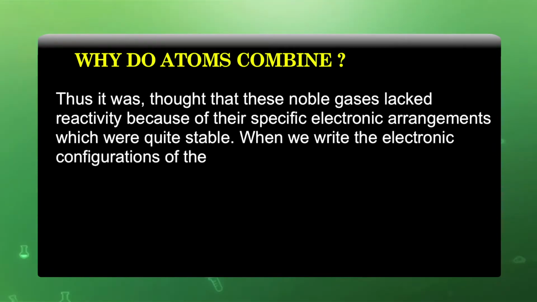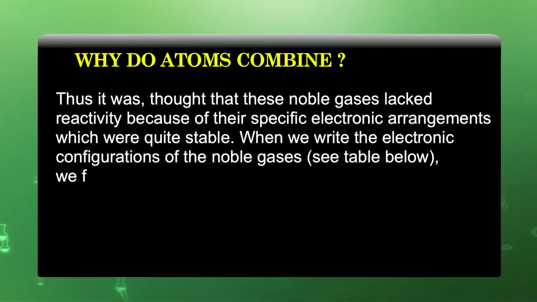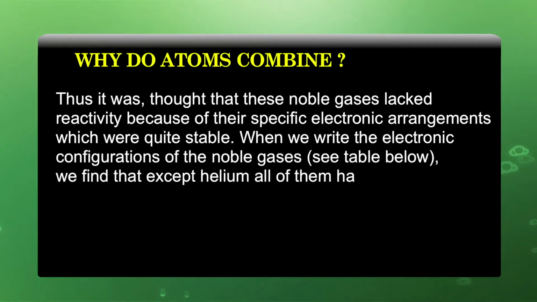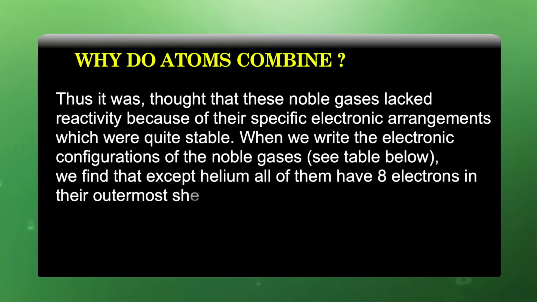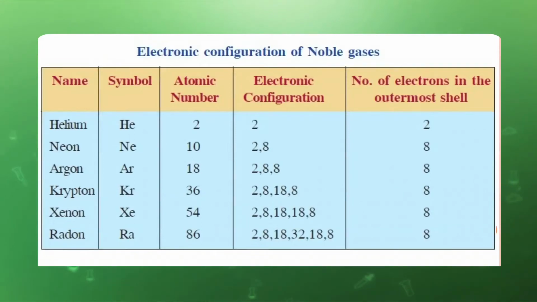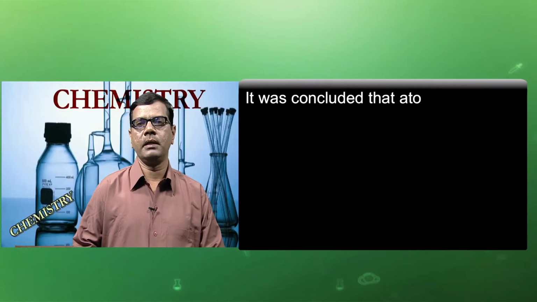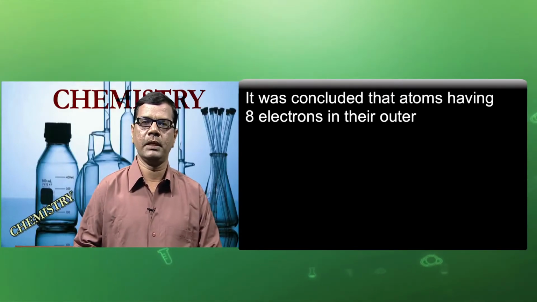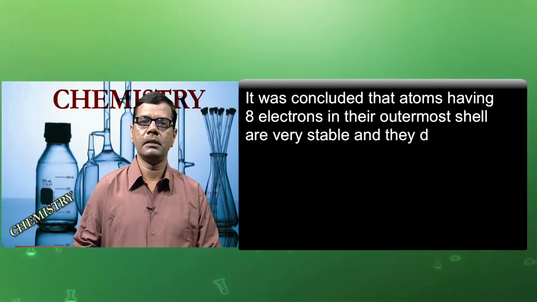When we write the electronic configuration of the noble gases, see table below, we find that except helium, all of them have 8 electrons in their outermost shell. This table indicates that in the different elements, that is the noble gases, the outermost shell contains 8 electrons, which was the basis of the less reactivity or inert nature of these gases. It was concluded that atoms having 8 electrons in their outermost shell are very stable and